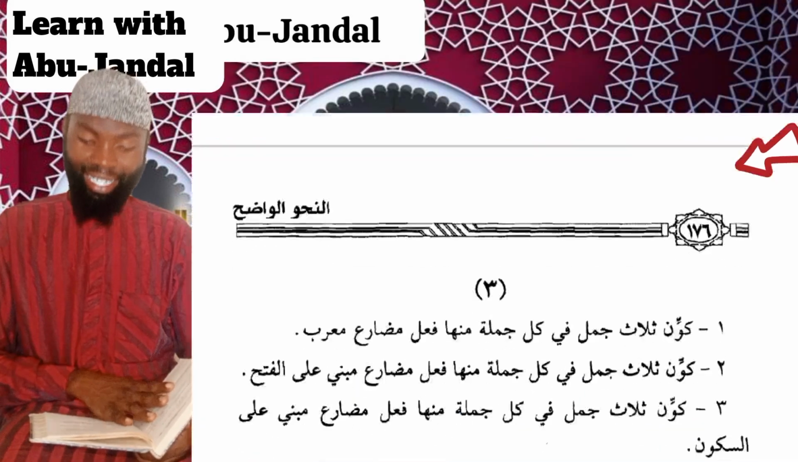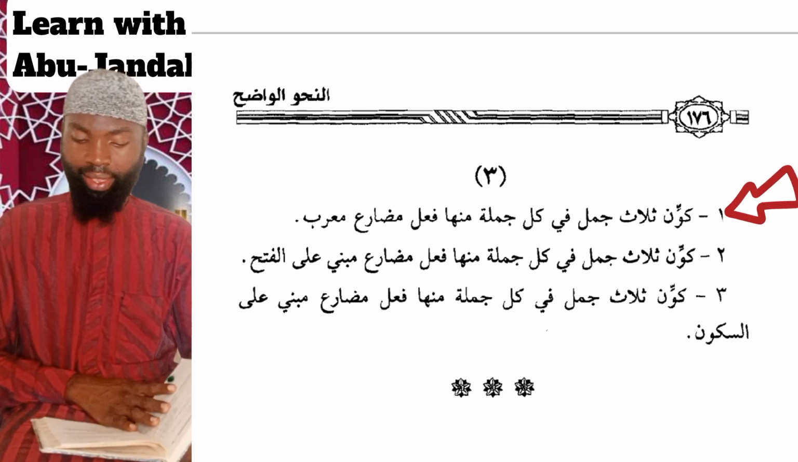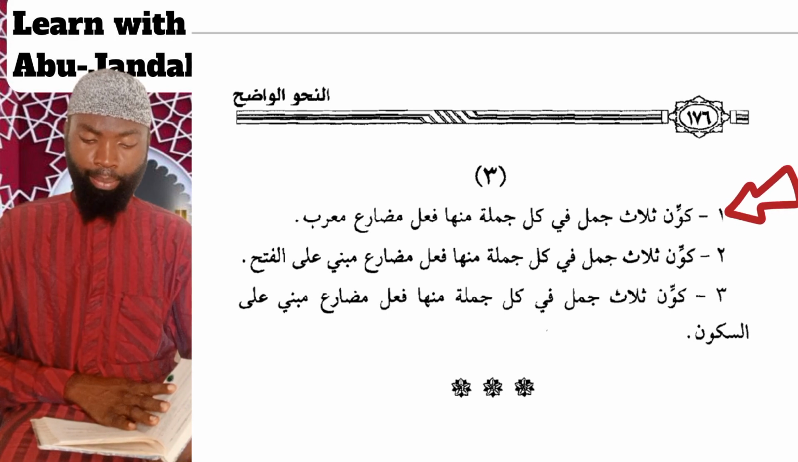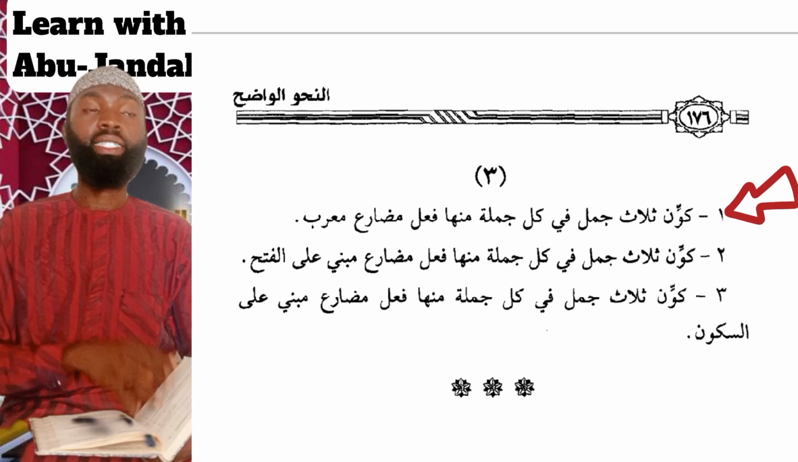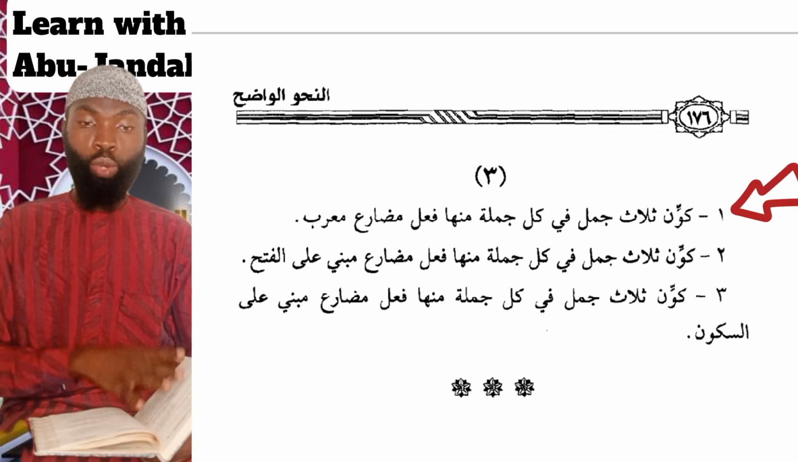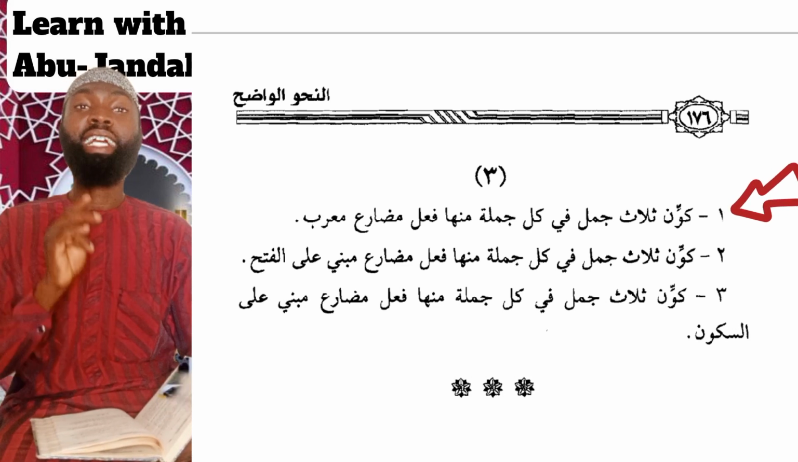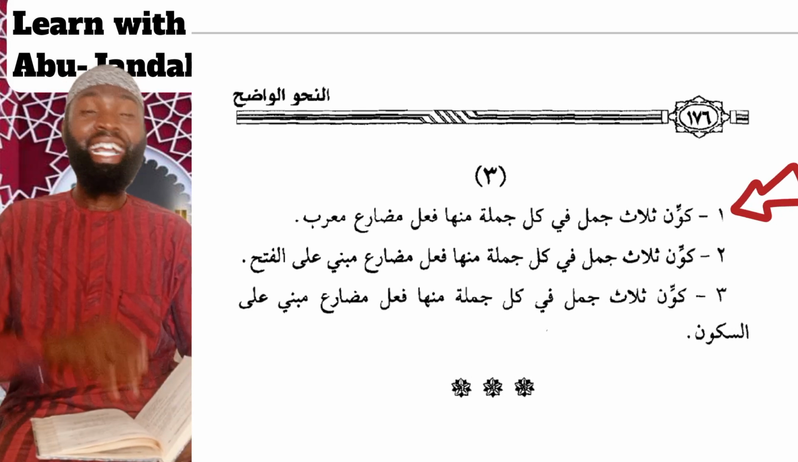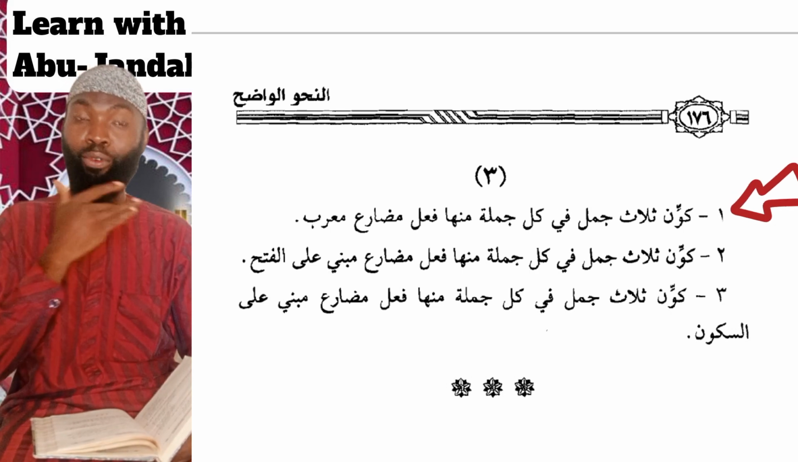Moving to the last exercise, exercise number 3. The first one, instruction says, كون ثلاث جمل في كل جملة منها فعل مضارع معرب. Form 3 sentences. In each of these sentences, there should be a present tense verb which is declinable. The first one, I can say, أذهب إلى البيت. I'm going to the house. Second, I can say, لم أذهب إلى البيت. And lastly, I can say, لن أذهب إلى البيت. All of these are declinable verbs.